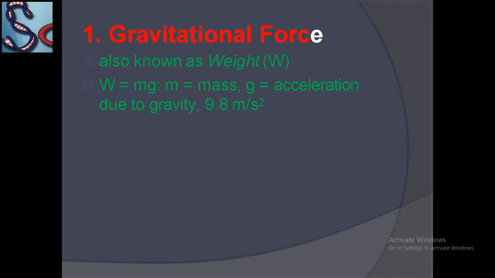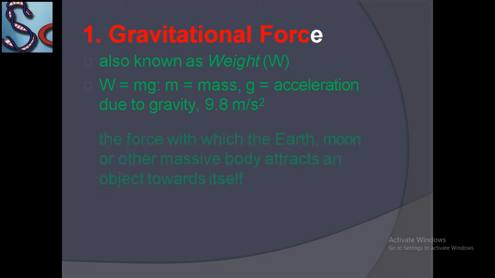This is the constant acceleration due to gravity, the value on the Earth's surface. The Earth attracts any body towards its center with an acceleration of 10 meter per second square.